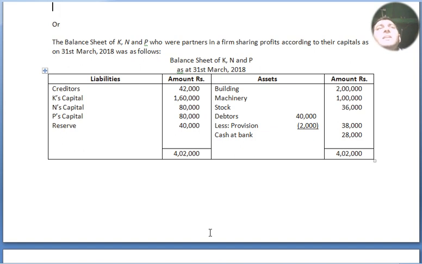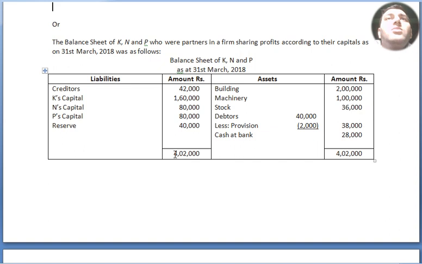Creditors 42,000, K's capital 1,60,000, N's capital 80,000, P's capital 80,000, reserve 40,000. Building 2 lakh, machinery 1 lakh, stock 36,000, debtors 40,000, inner column less provision 2,000, 38,000 in the outer column. Cash at bank 28,000. Altogether both sides 4 lakh 2,000.